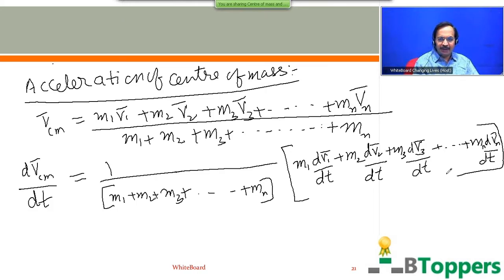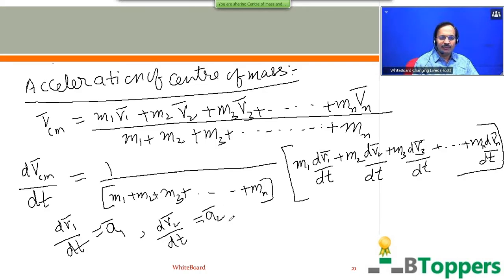Now the rate of change of the velocity vector of a particle with respect to origin O gives you the acceleration vector of the particle. So dv1 bar by dt gives you the linear rate of change of velocity of the first particle of mass m1, which is equal to the linear acceleration vector of m1, denoted by a1 bar. In the same way, dv2 bar by dt can be written as a2 bar, which represents the linear acceleration vector of the second particle of mass m2.